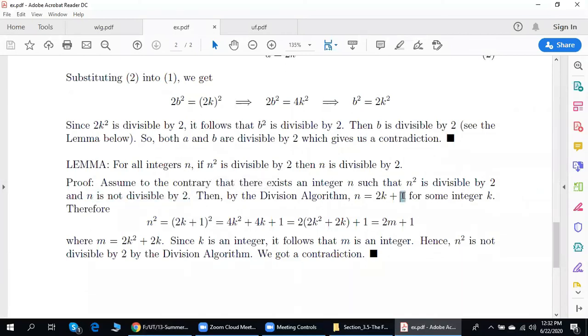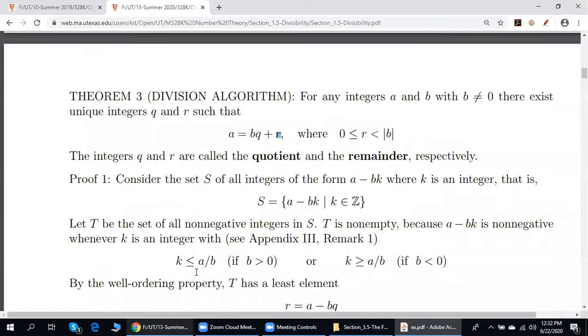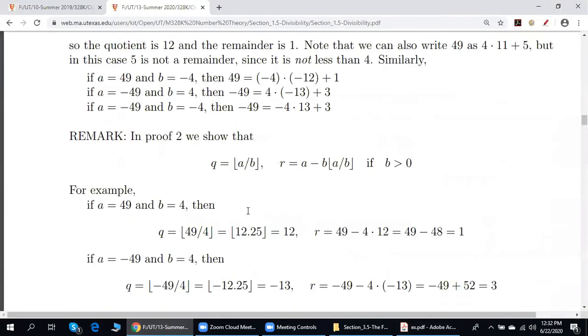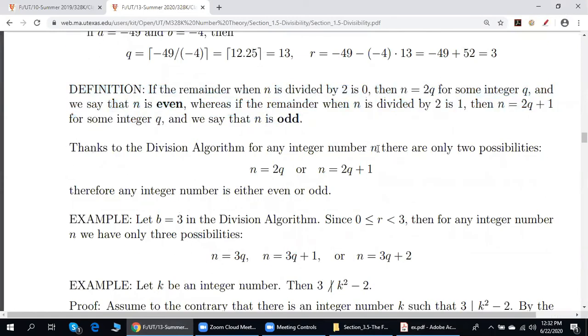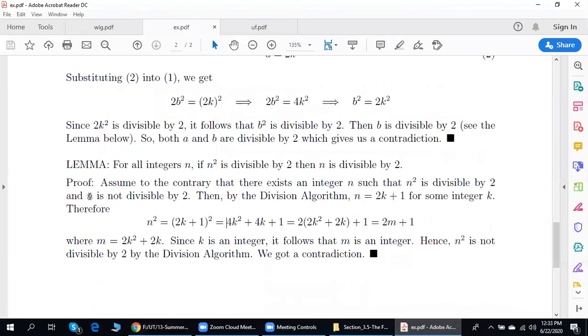Conclusion, the remainder is 1. Basically, this is exactly what we are talking about here. Thanks to the division algorithm, for any integer n, there are only two possibilities. It is of the form 2q, it is divisible by 2, or of the form 2q plus 1, it is not divisible by 2. Since here we say it is not divisible by 2, it is of the form 2k plus 1.